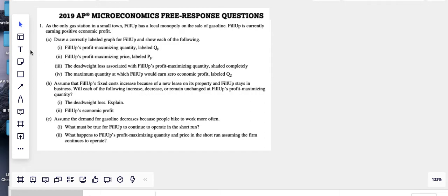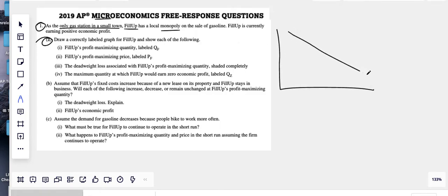2019, set 1, AP Micro. Obviously the only gas station in a small town, Philip, makes it a monopoly. Draw a correctly labeled graph. Let's just do it. Downward sloping demand. Know that it's DARP. Marginal revenue curve below the demand. Marginal cost. Price. Quantity.